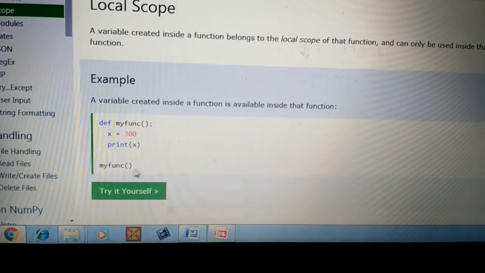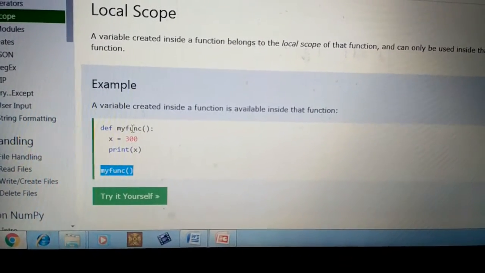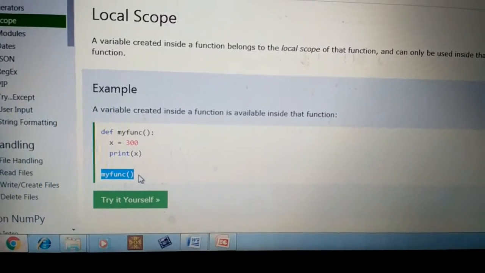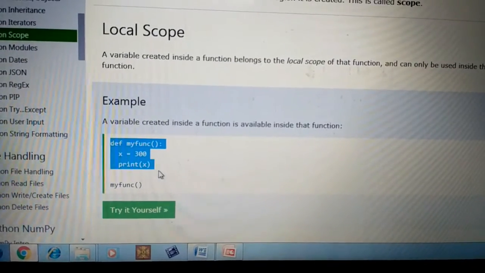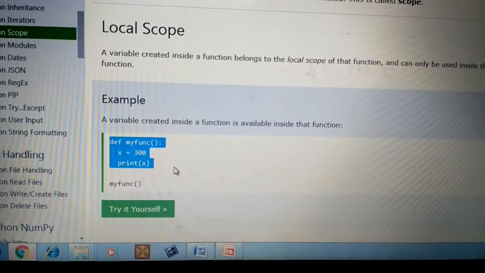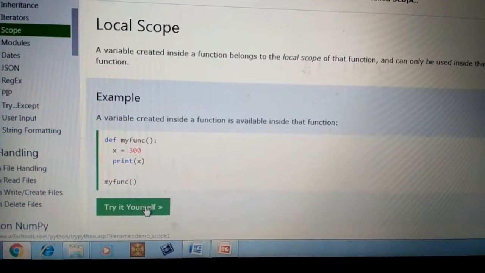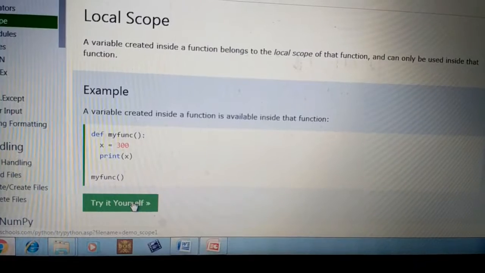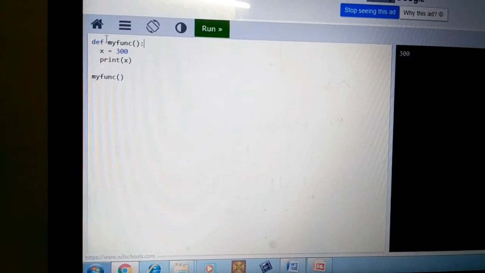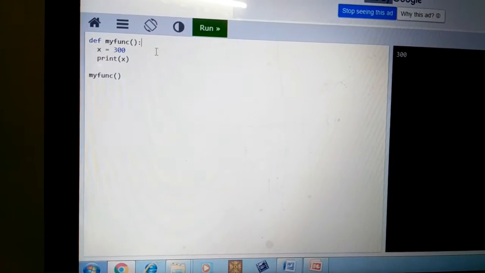In that main function statement, I am calling this sub function with the name my function. Then this code will be executed, all these statements are executed here. So when we execute this program, it displays the output 300. Why does it display 300 here? I am calling my function with the statement my function, and immediately control goes to the def my function statement.